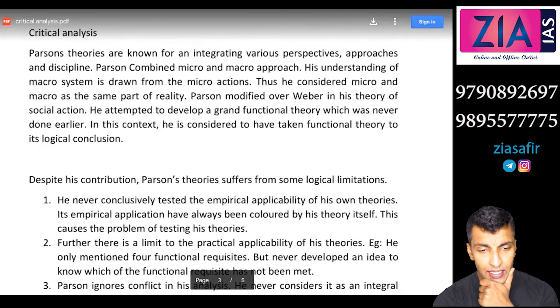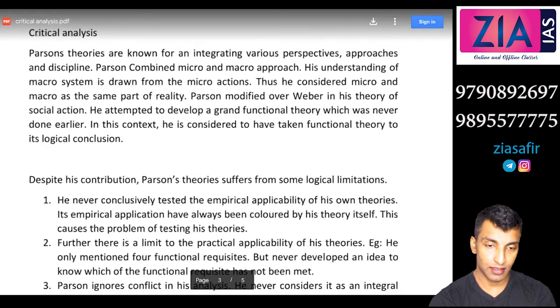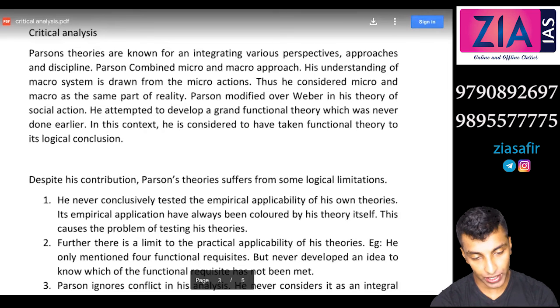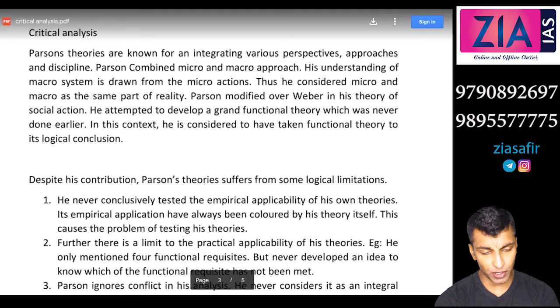If you see the conditions, that action will automatically become social action, because in social system also certain conditions are there, norms and values, a goal. So it is crystal clear that you will be talking about social action only. You can write social action, no problem, or actions is good actually.